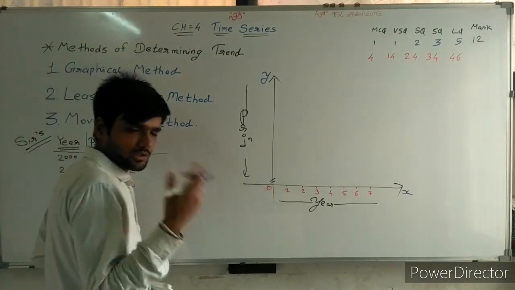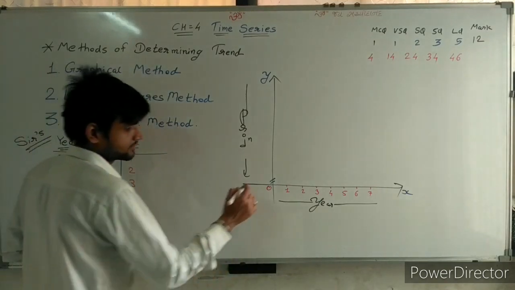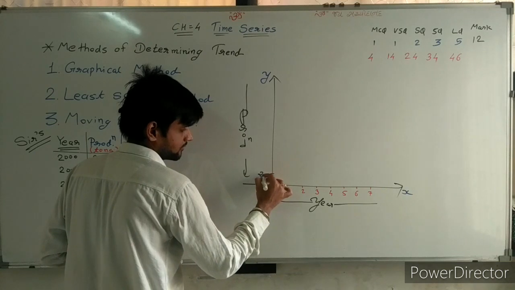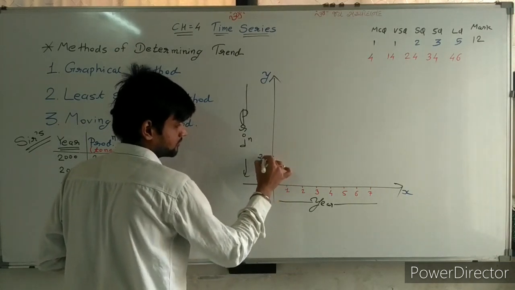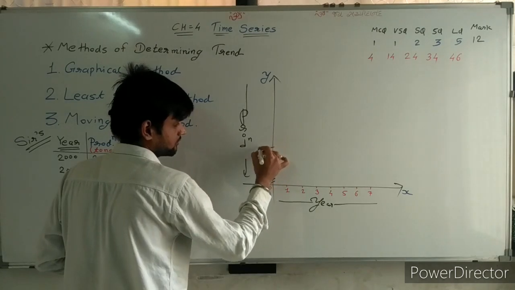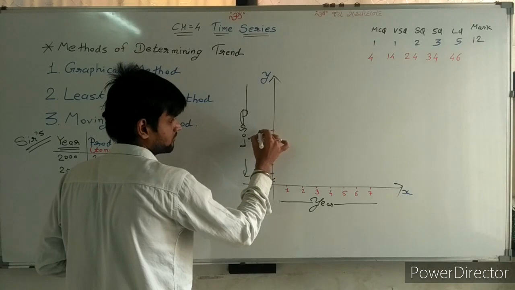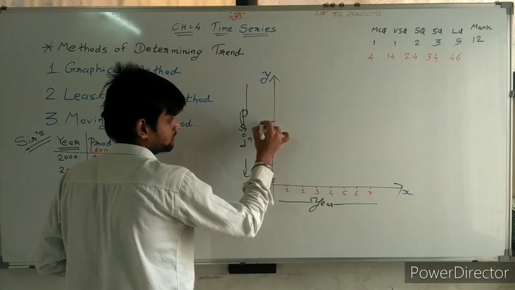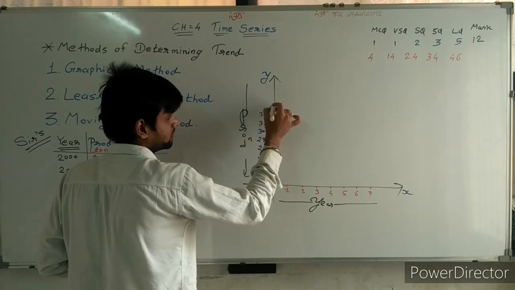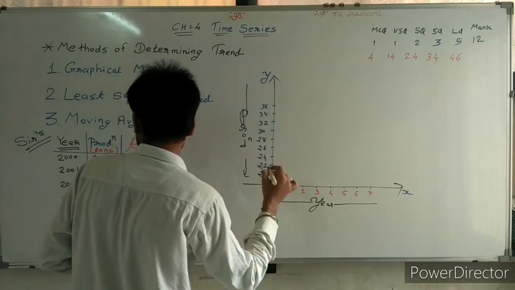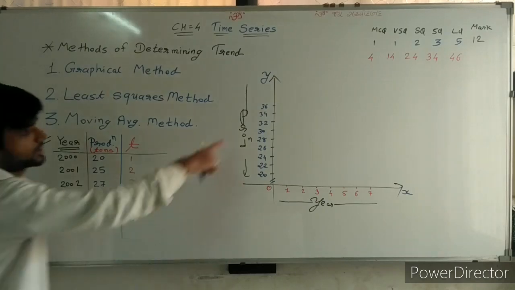That is the assumption. Any value you can assume. Now I am starting with 20 and go up to 35, so 36.